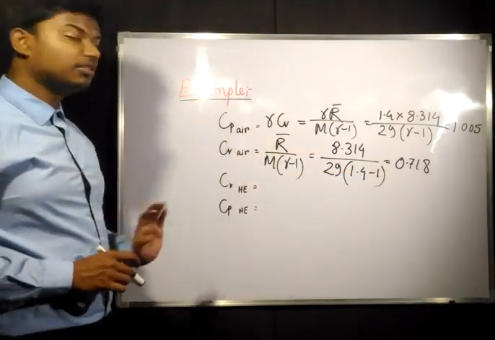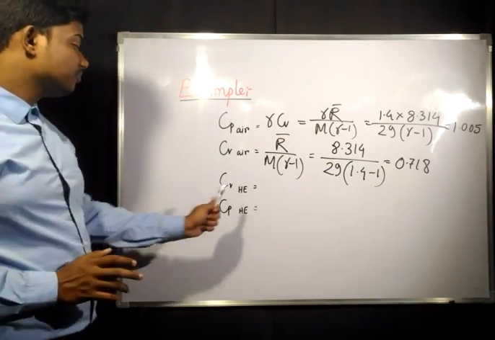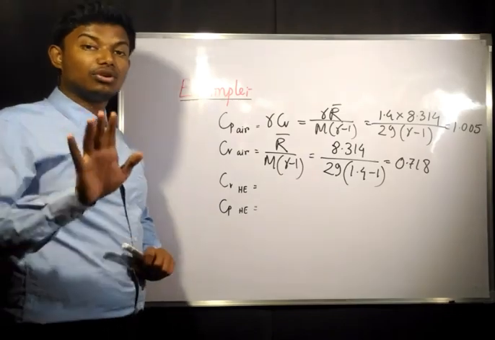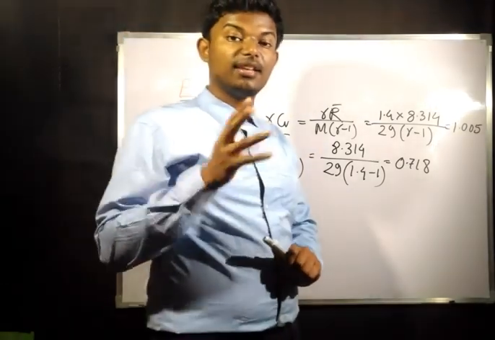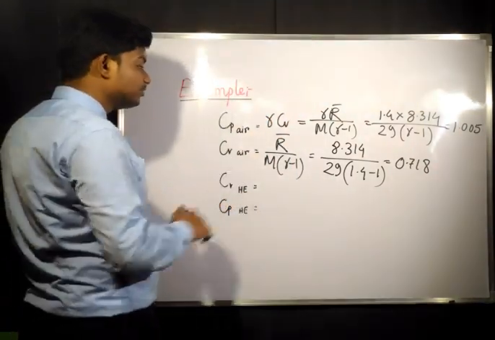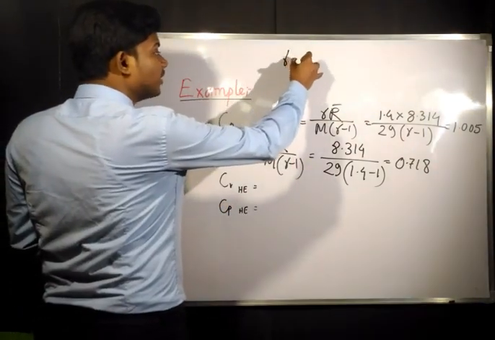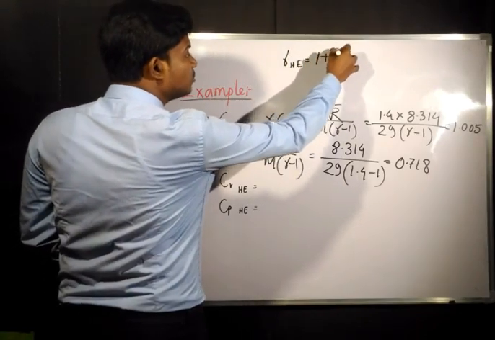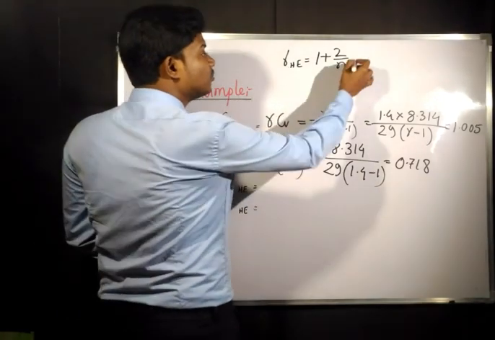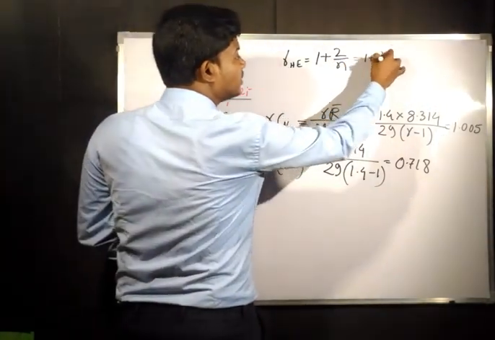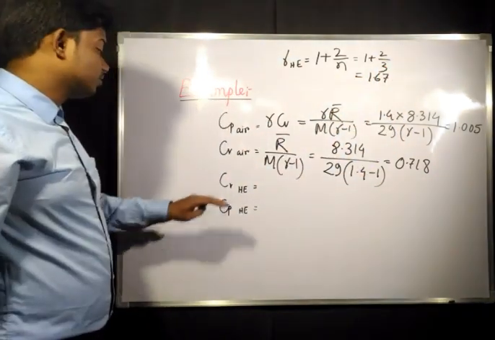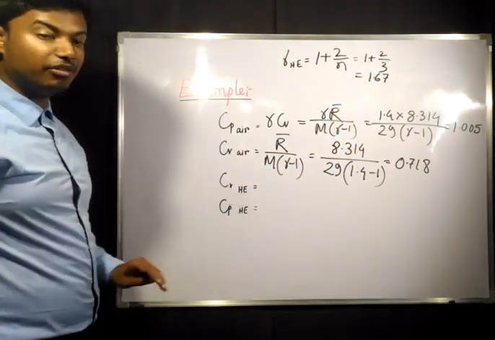Now Cv and Cp of helium. Helium was a monoatomic gas. For a monoatomic gas, N, the value experimentally given to us, was 3. So to find the gamma of helium first, we need to depend upon this equation. Helium is a monoatomic gas, so N is going to be 3. So 1 plus 2 by 3 will give you 1.67. First of all you need to find the gamma for helium.